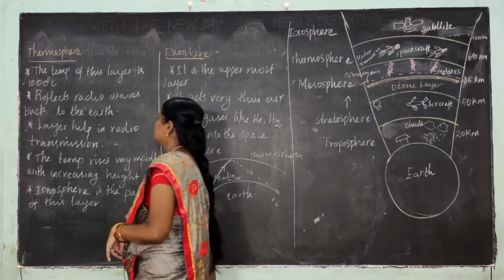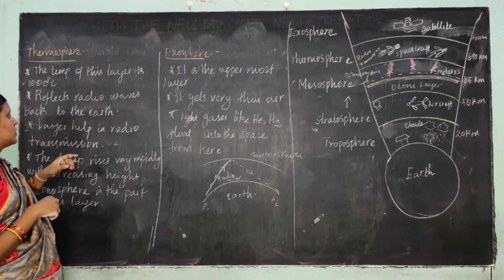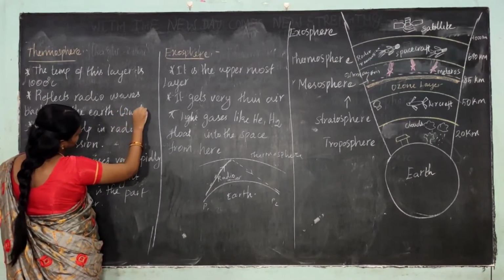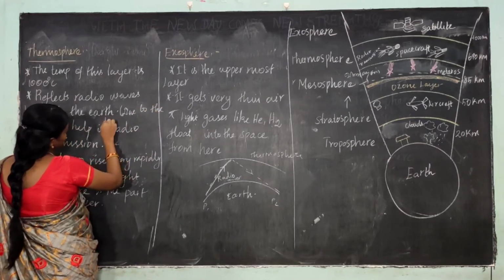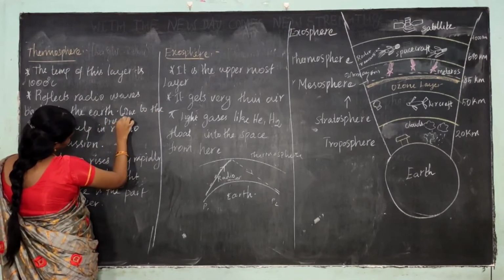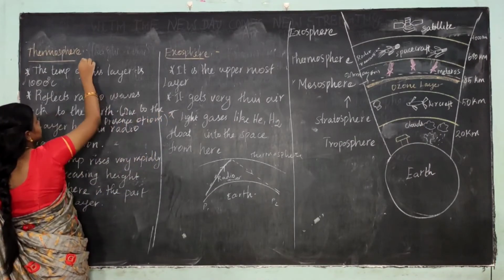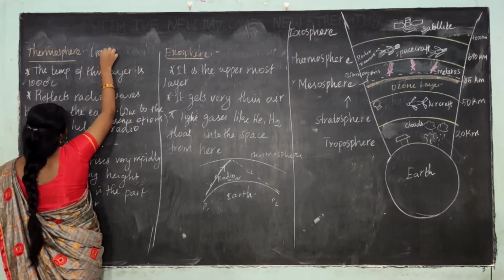It reflects radio waves back to the earth due to the presence of ions. This layer is also called the ionosphere.